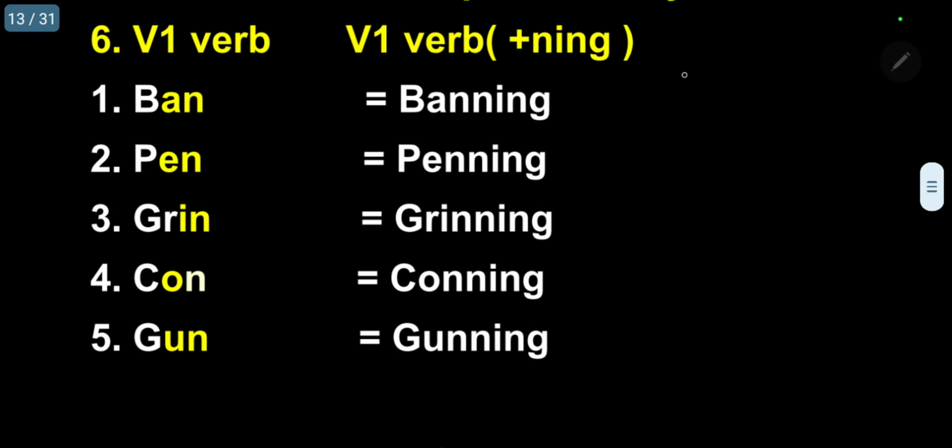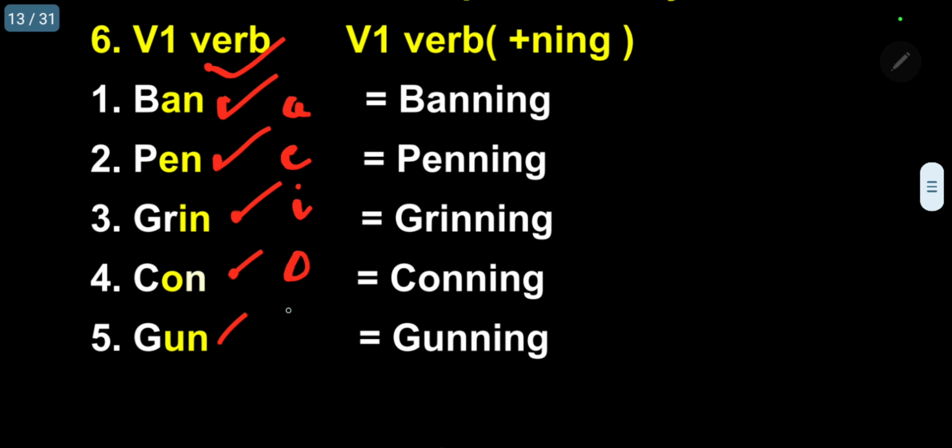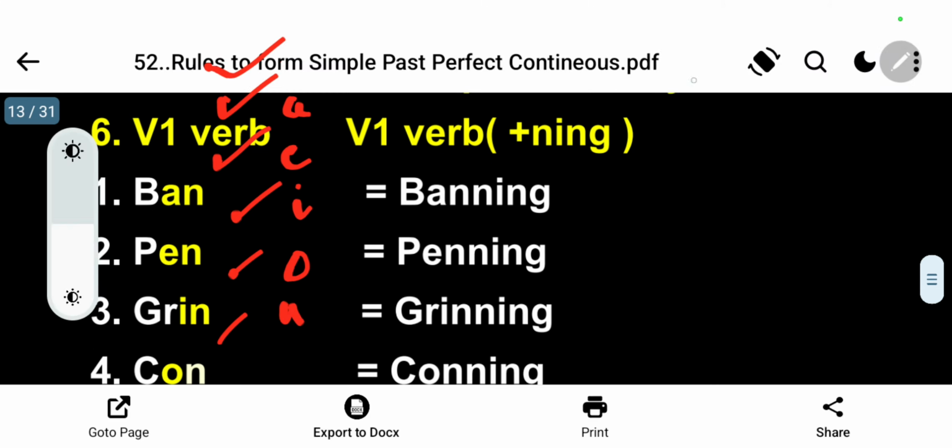Next, N. The next letter is N. V1 verb. Here I have 5: ban, pen, green, con, gun. Vowels A, E, I, O, U. So as usual, the N letter is doubled, and I am adding ning.